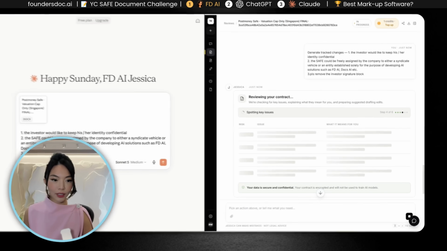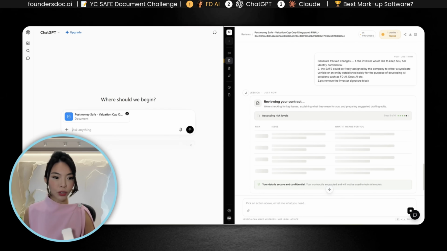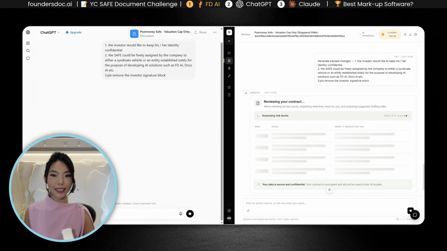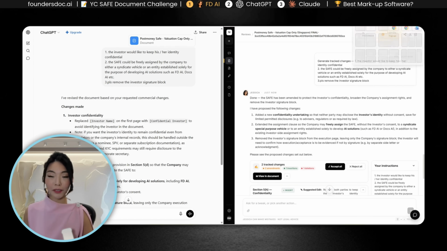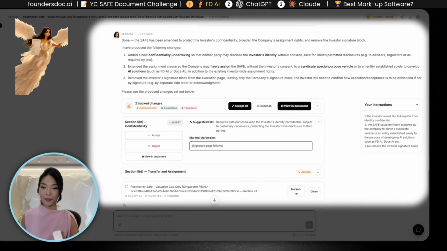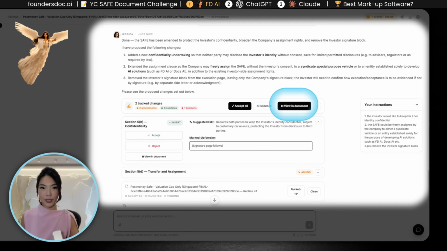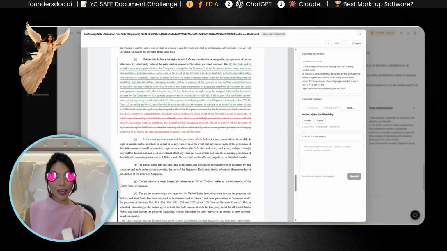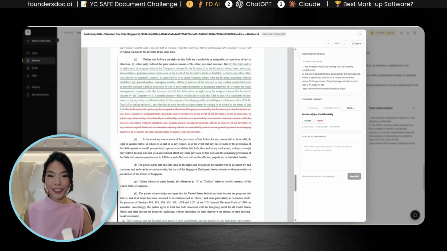So let's just send the same set of instructions through to Claude and to ChatGPT, and let's see what happens. Okay, all the systems have generated their output. Let's start with Jessica. So we have built the software such that you can view the document in real time. I love how it went straight to the changes and the markups.